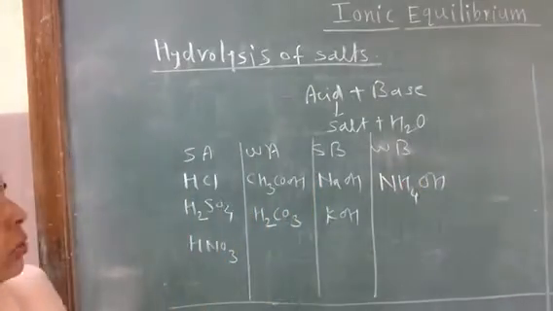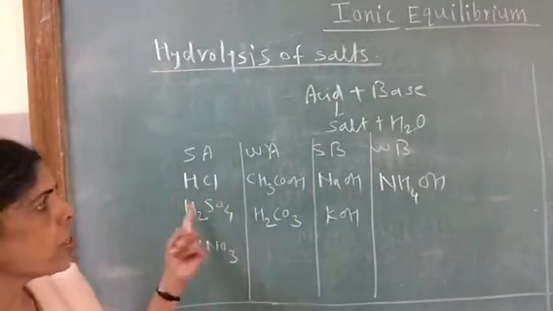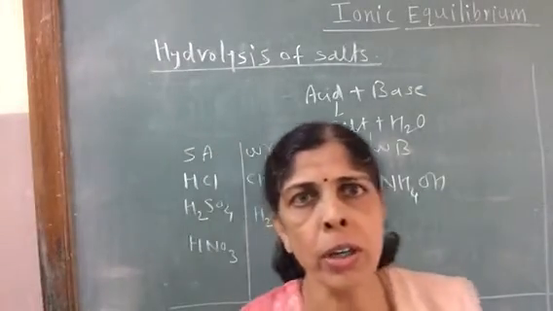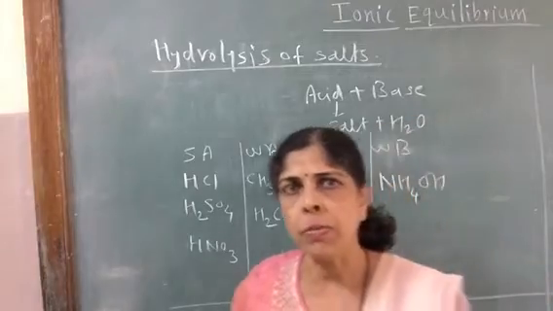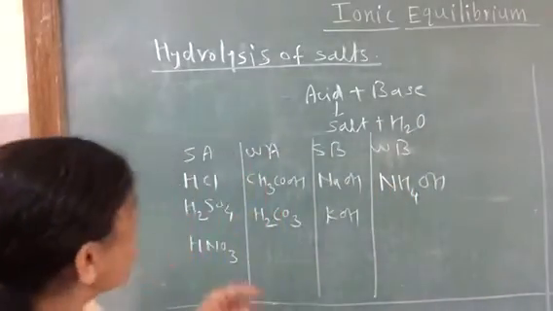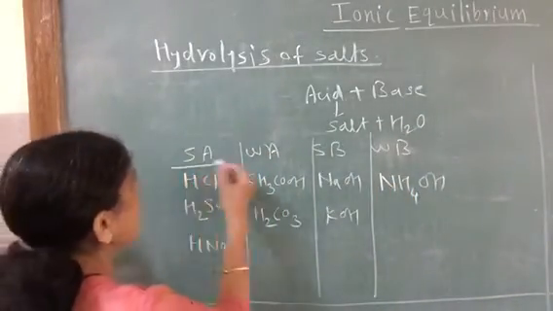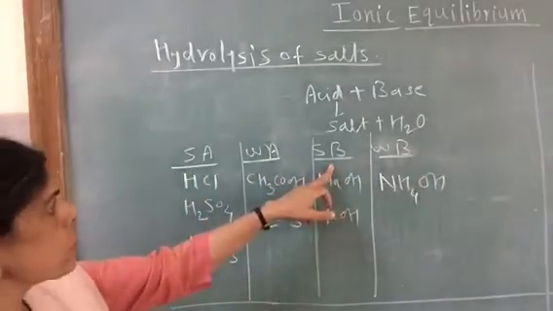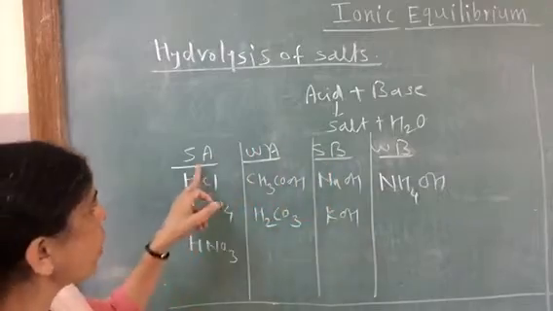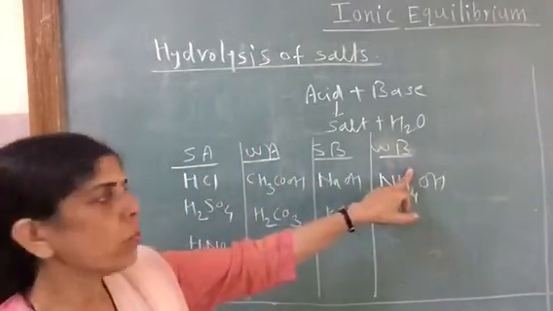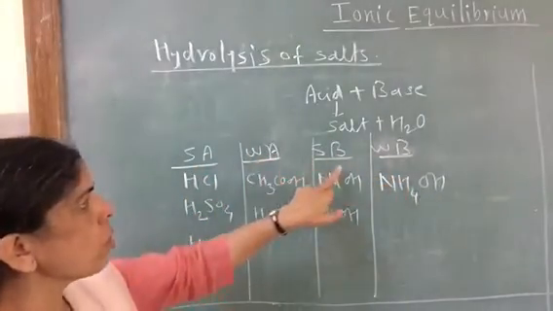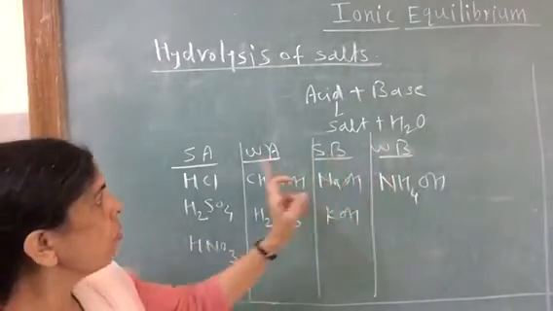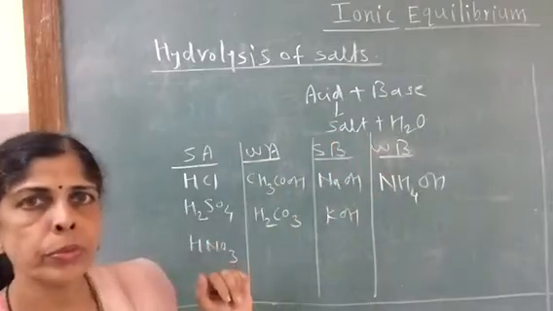Now I just told you salts are formed from one acid and one base. So depending upon the type of acid and base involved in salt formation, we have different types of salts. We can have a salt formed from strong acid and strong base, a salt formed from strong acid and weak base, and a combination of weak acid and strong base, and weak acid and weak base also.